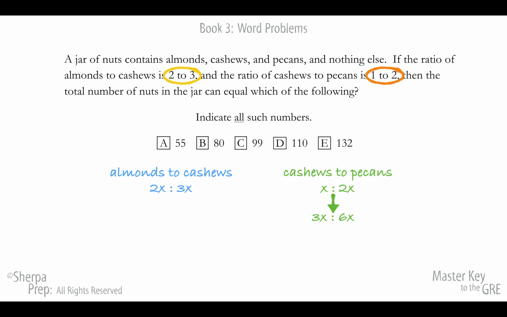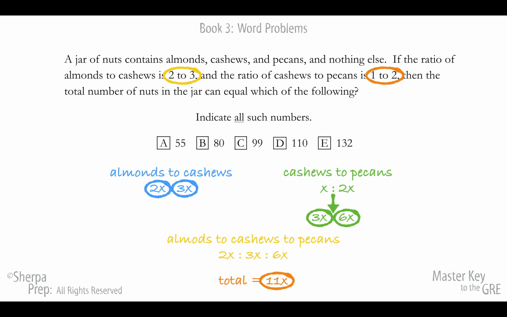If almonds are 2x and cashews are 3x and pecans are 6x, we can say the ratio of almonds to cashews to pecans is 2x to 3x to 6x. Now notice this is a part-to-part ratio because almonds and cashews and pecans are all parts of the whole, right? And when we add up the parts, we should get the whole. So if we add 2x and 3x and 6x, notice that they add to 11x. In other words, the total number of nuts in this jar, because there's nothing else, has to equal 11x, or put another way, is a multiple of 11.